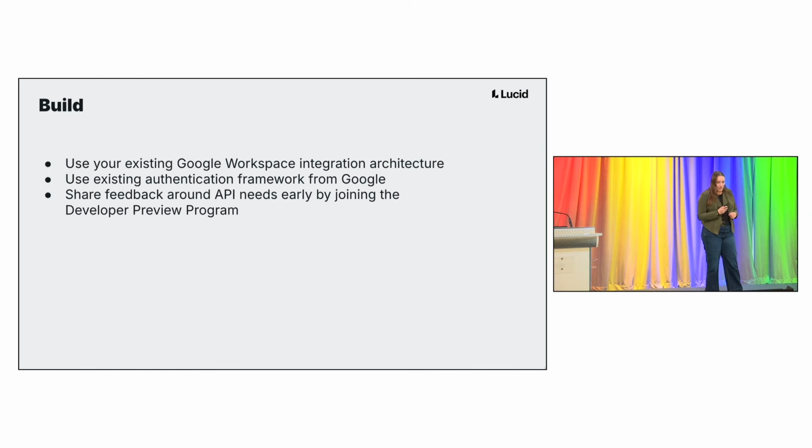Okay, next up was the actual build process. Again, I'm going to keep things kind of high level, but I want to really highlight a couple of factors that we found were really helpful in the build process. So first, the history of the partnership that I mentioned earlier, super valuable because we had done a lot of the work already for our other integrations. So we had existing architecture that we could just build on top of, which made it go a lot faster. It also made the approval side easier. And then we were also able to use the same authentication framework, which is really important to us because we care a ton about security as well and wanted to make sure that anything new met those same standards.